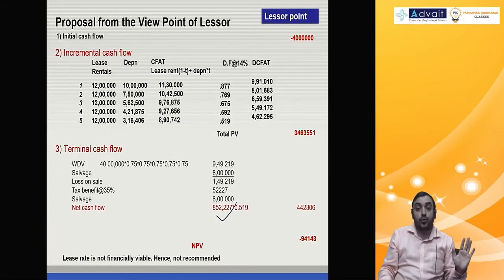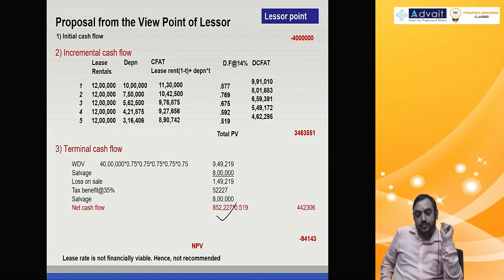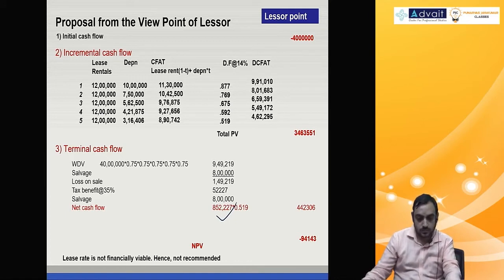Please don't think that two times you get depreciation. Not possible. Okay, next.